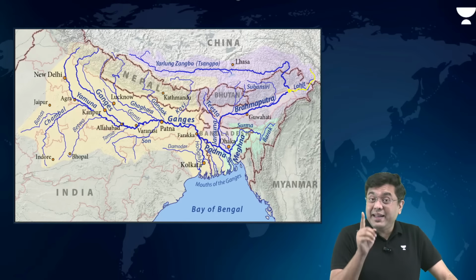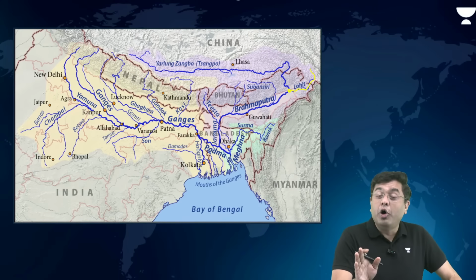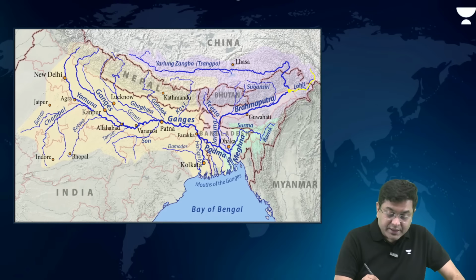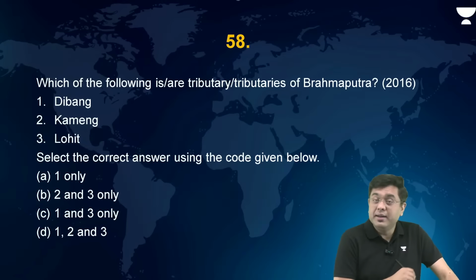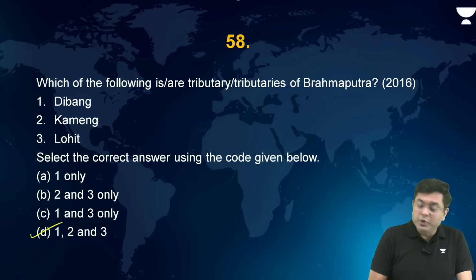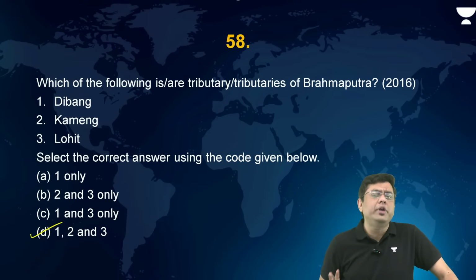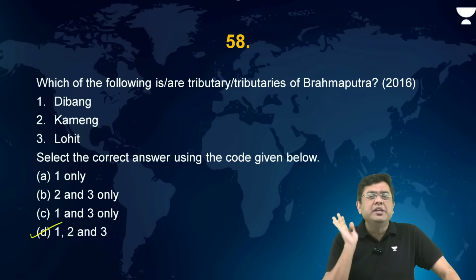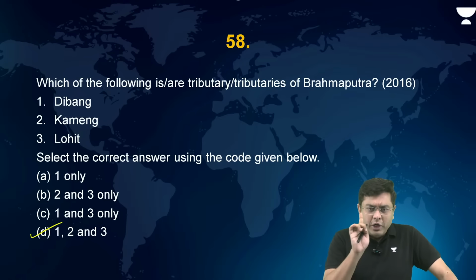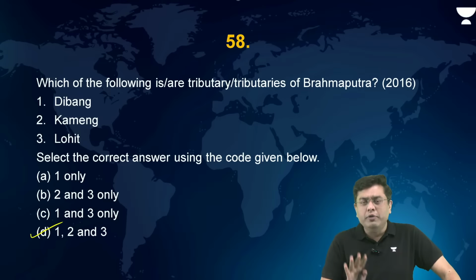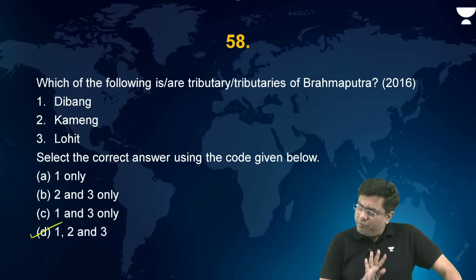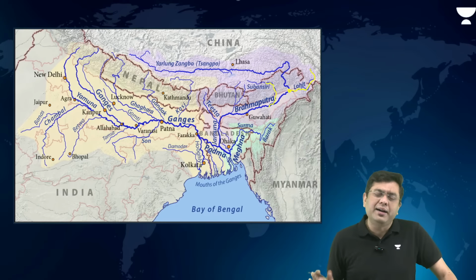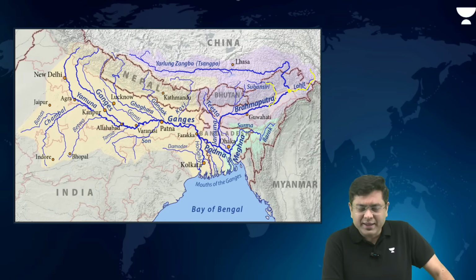Now, after this, Subansiri has been in the news. Why? Because of the multiple hydroelectric projects which are being constructed. So Subansiri, and then Kameng, that is again a tributary. So all these are the tributaries of Brahmaputra. For 2 continuous years, UPSC had asked you the tributaries of Brahmaputra. That is why I am telling you the 7 major river systems. If you want to get hold of this, only the 7 river systems are important for you to understand, other than the places in the news. If UPSC tends to throw a curveball outside that, well, then nobody will be able to solve it. So you are in the clear in that.